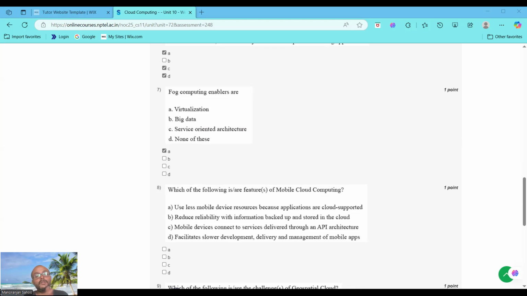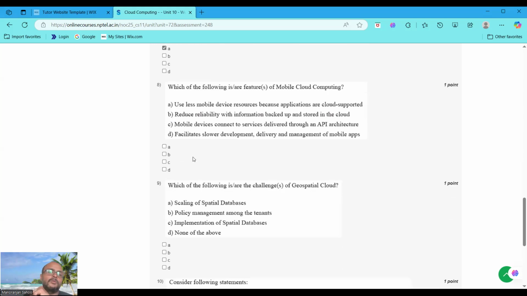Third one is service-oriented architecture. It supports fog, but it is not a core enabler. Last statement, D, is incorrect. Virtualization is an enabler, so D, none of these, is incorrect. So we choose only virtualization. Question 7, option A. Now moving to question number 8.